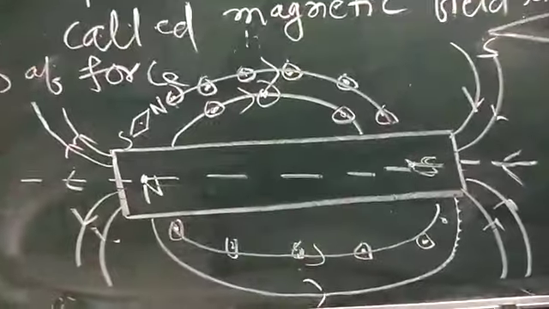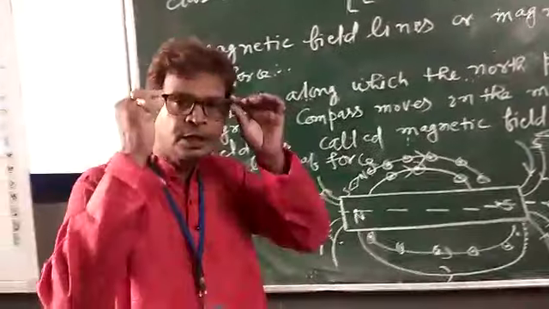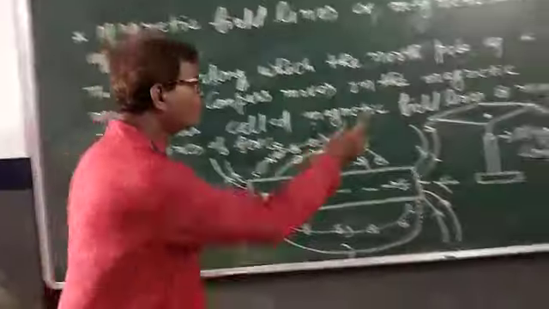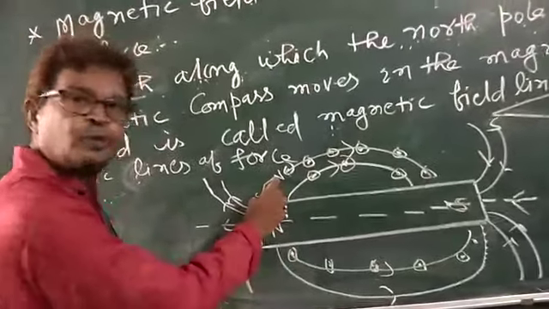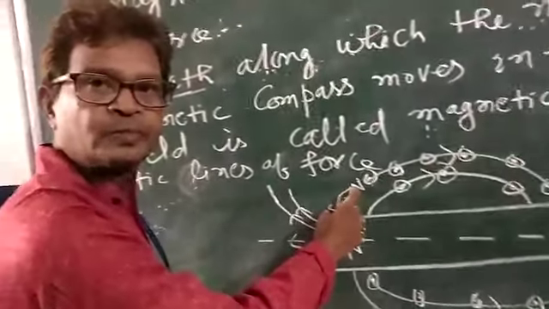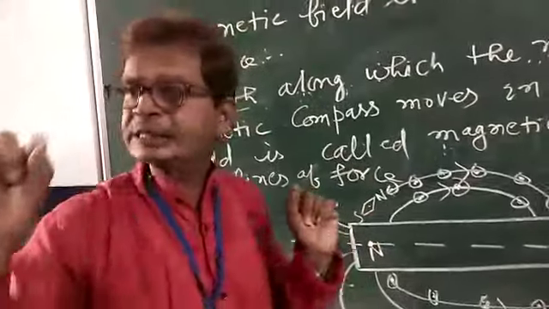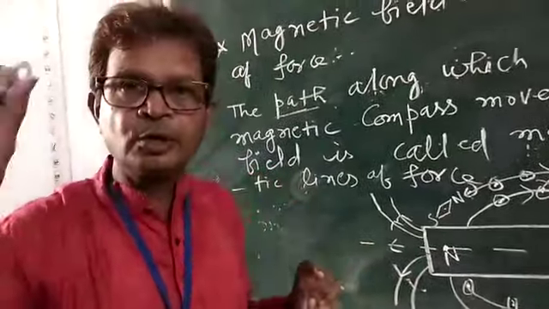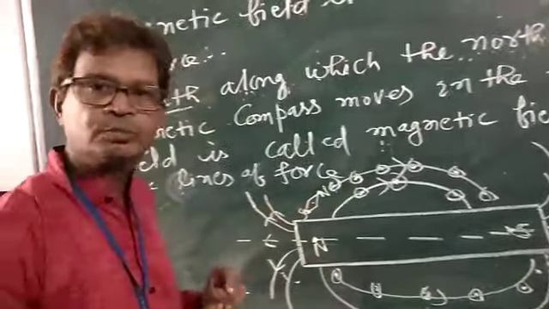Just try to understand how you can draw the magnetic field lines around the bar magnet. So at first, put the compass needle near one of the poles of the magnet and mark the north pole and south pole with a pencil dot, like this.